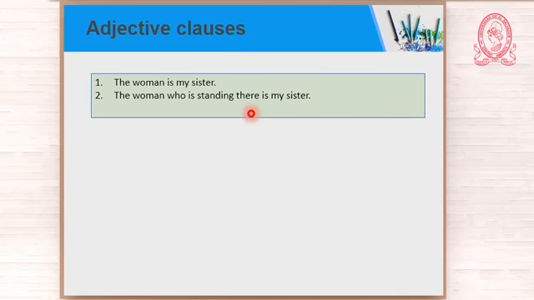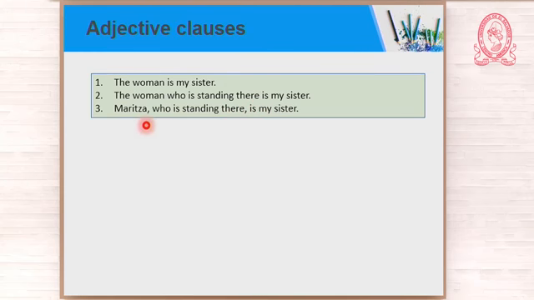You understand me now. Look at this sentence, the next sentence. Maritza, who is standing there, is my sister. Okay, as you can see, who is standing there? Adjective clause. Who's standing there? Adjective clause. But there is a difference. Look at the two sentences. What is the difference? After woman, you do not have a comma. After the adjective clause, who's standing there, you do not have a comma.